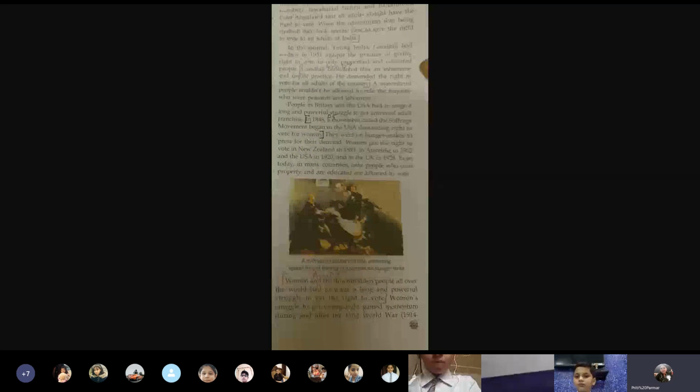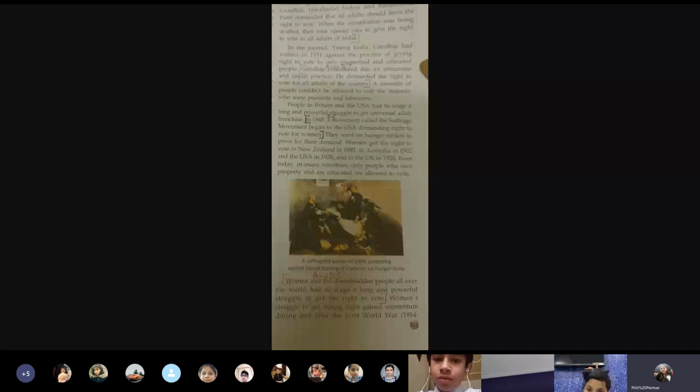Moving further, in the journal Young India, underline the name of this journal. Journal is the writing. Okay. So Gandhiji wrote in Young India in 1931 against the practice of giving the right to vote to only propertied and educated people.